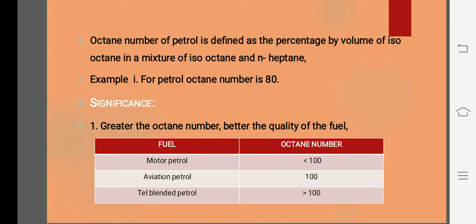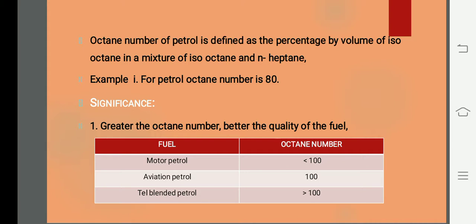So if you take a petrol, the octane number is found to be 80. We have different types of petrol. Based on the octane number only, the quality of petrol is predicted. First one, for motor petrol, the value is found to be less than 100. For Aviation Petrol, the value is found to be 100. And TEL blended petrol is nothing but petrol blended with tetraethyl lead, which has an octane number greater than 100.